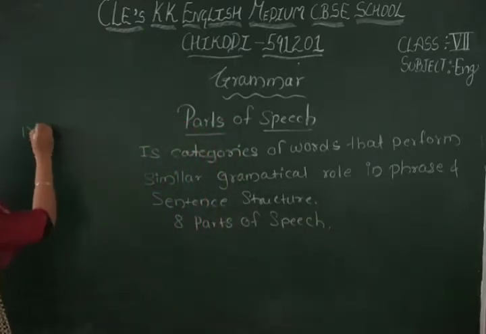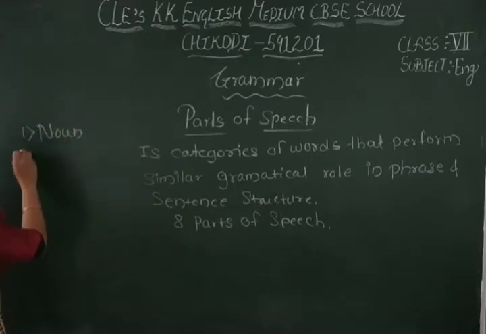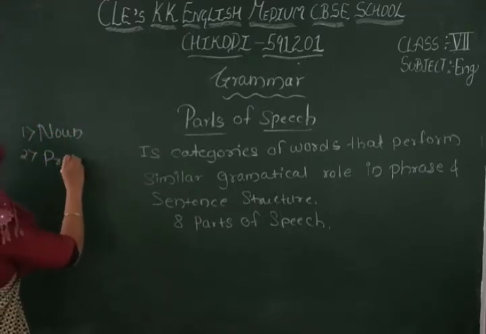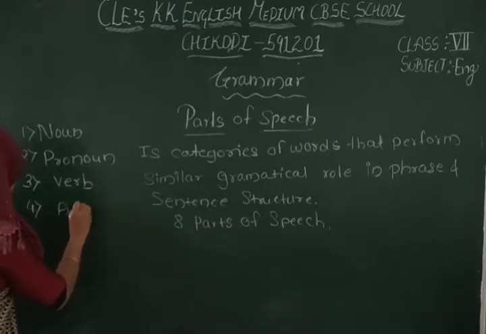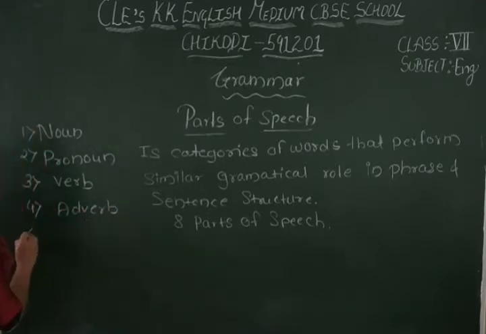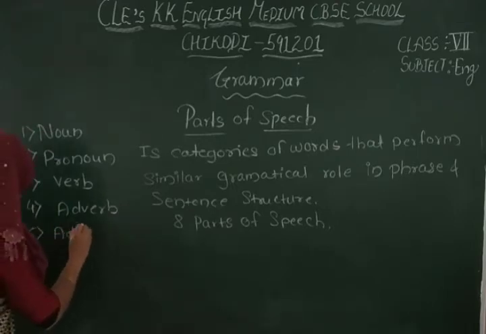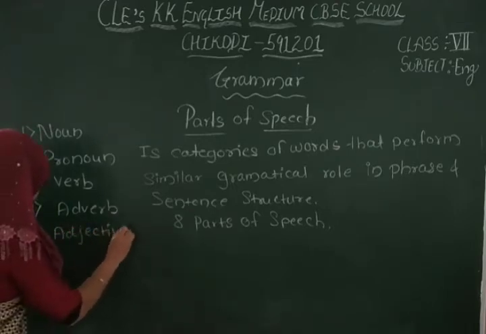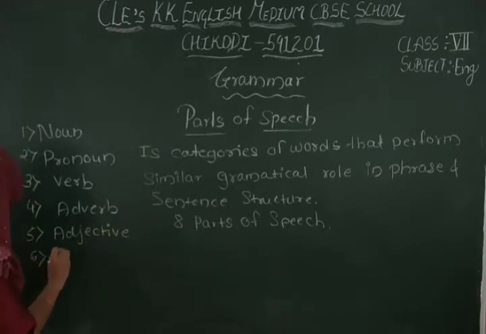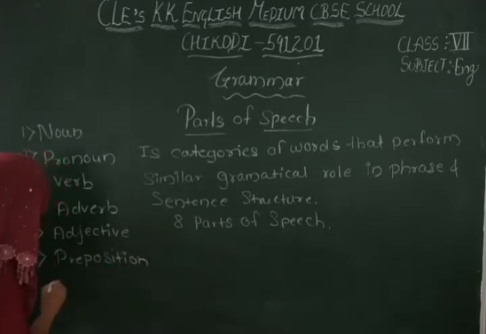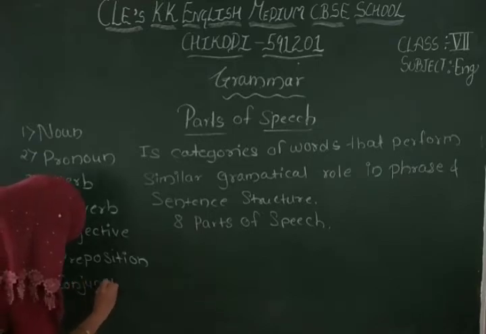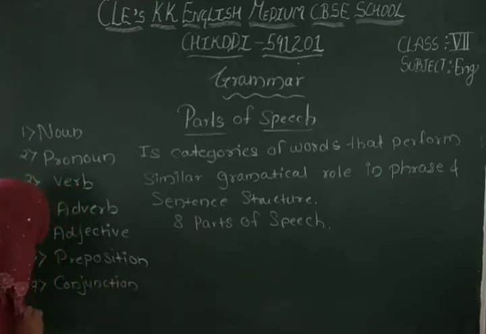First I will write noun, pronoun, verb, adverb, adjective, then preposition, conjunction, and the last one is interjection.